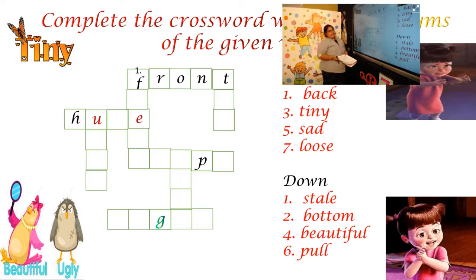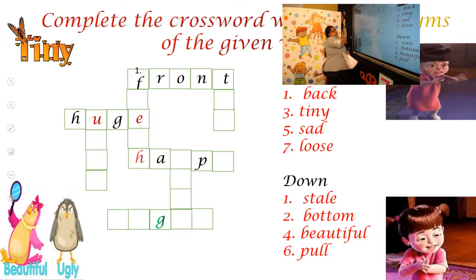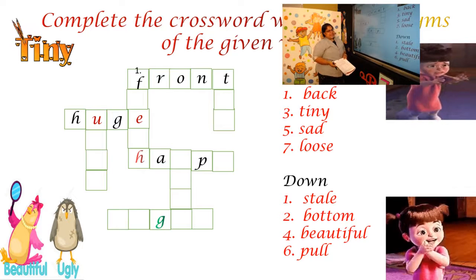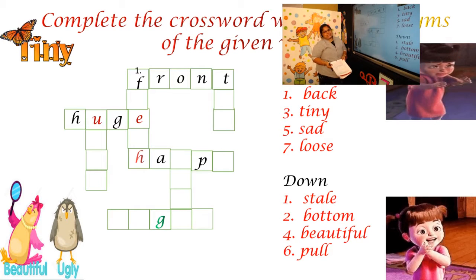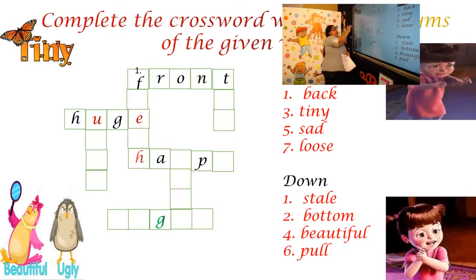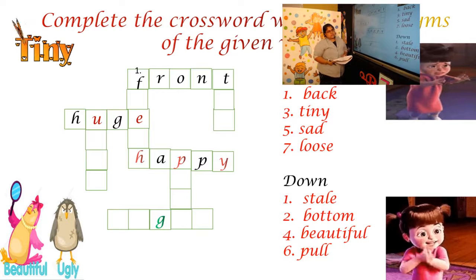Next one, tiny. It's easy, right? I can see there are tiny butterflies. So what is the answer? Tiny is huge. I can see one huge butterfly also. Next one, sad. Look at that picture. In one picture, that small girl is crying. She is sad. But look at the next one. She is very happy. So what's the spelling of happy? H-A-P-P-Y. Right?